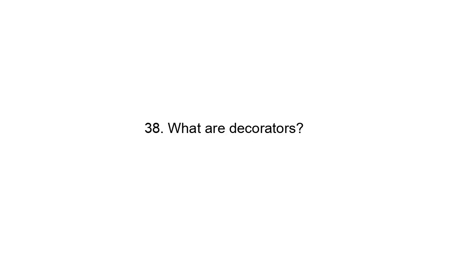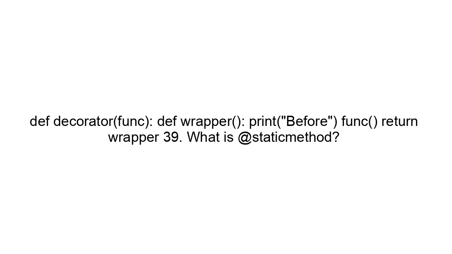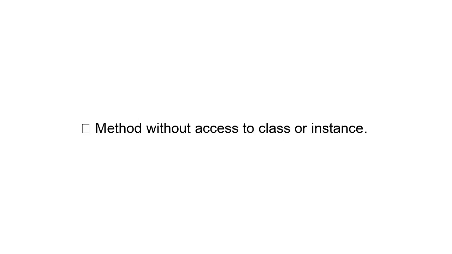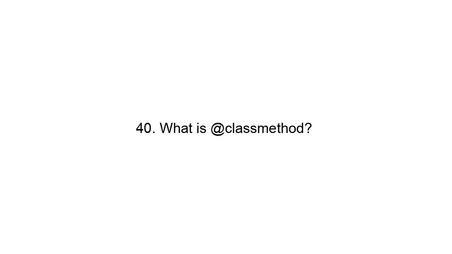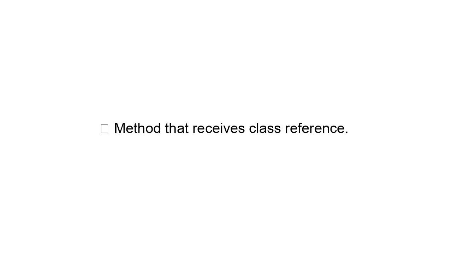What are decorators? Modify function behavior. def decorator(func): def wrapper(): print before func. return wrapper. 39. What is @staticmethod? Method without access to class or instance. 40. What is @classmethod? Method that receives class reference.